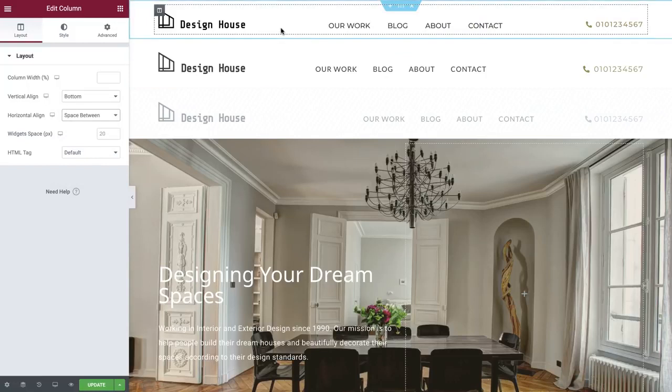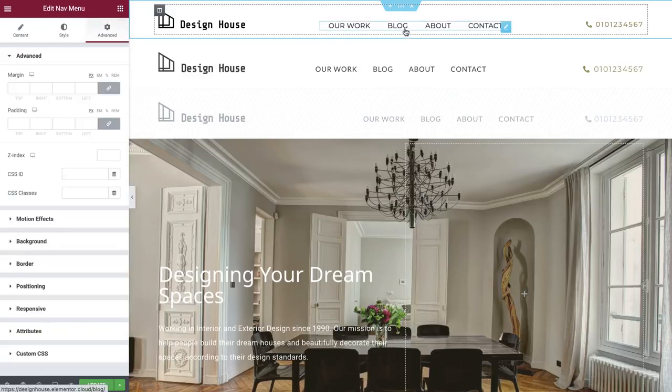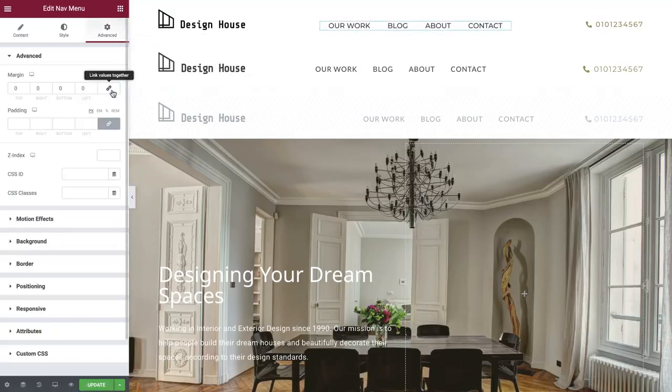This option will position the first and last widget at both ends and will give equal space between all of the other widgets. Since the width of the first and last widget is not the same, the equal space may not always center our inner widget. You can amend its position to make it pixel perfect with margins. Select your Nav menu widget and in the Advanced tab, unlink the margin and remove the spacing between with a negative value. Great! Let's find out how this works on mobile devices.